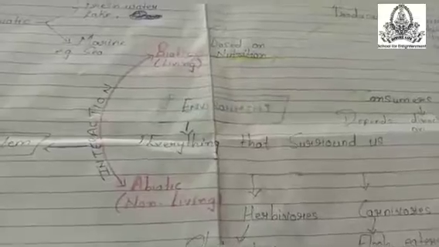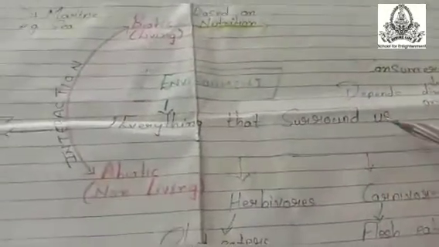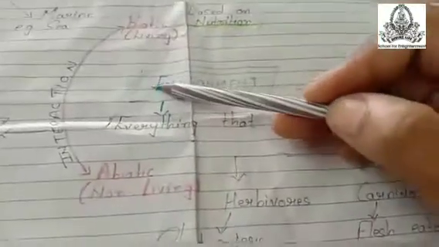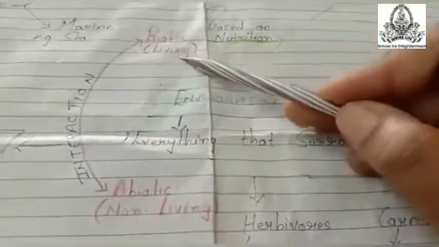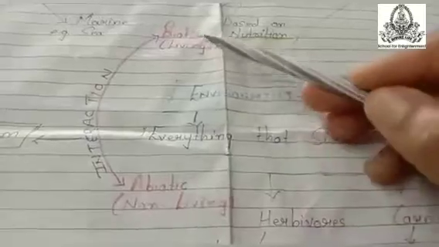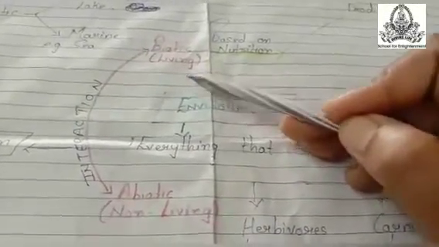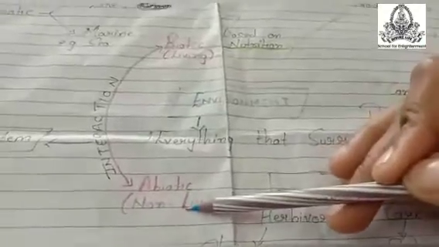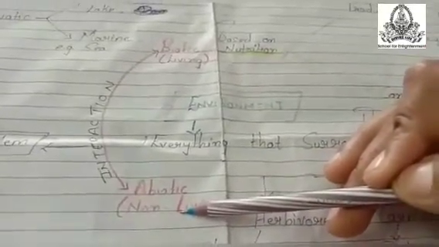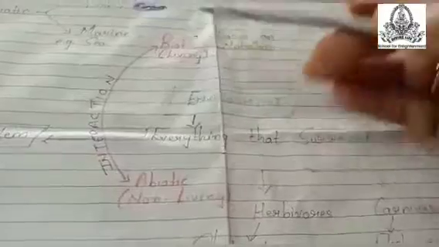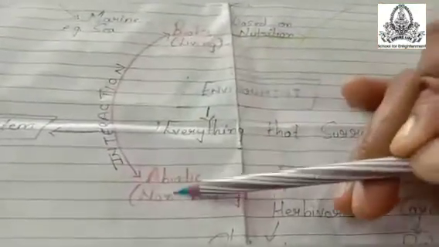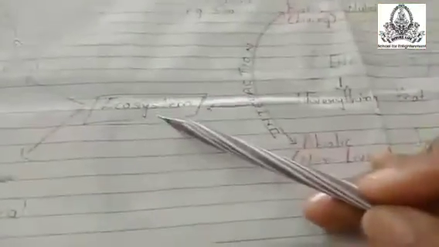Chapter 15, Environment. Environment means everything that surrounds us. It is made up of two components, biotic and abiotic. Biotic means living, for example, animals, birds, humans, insects. Abiotic means non-living, for example, soil, water, rocks. The interaction between biotic and abiotic forms an ecosystem.